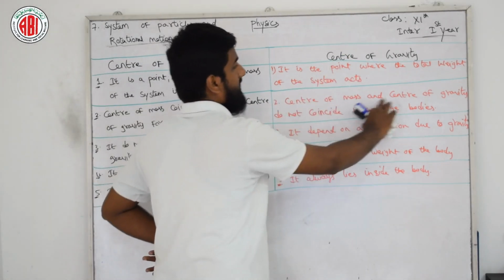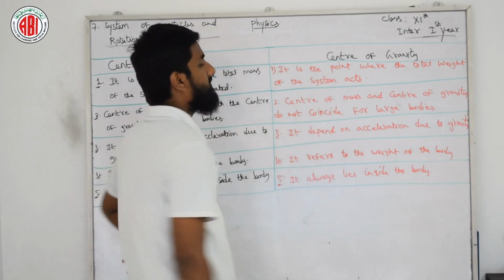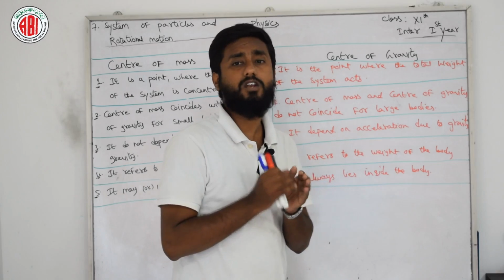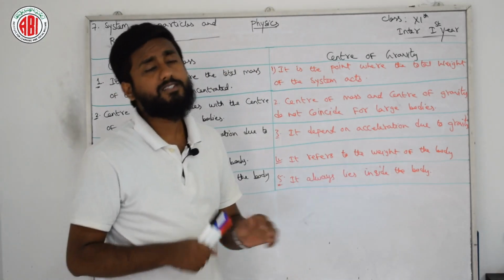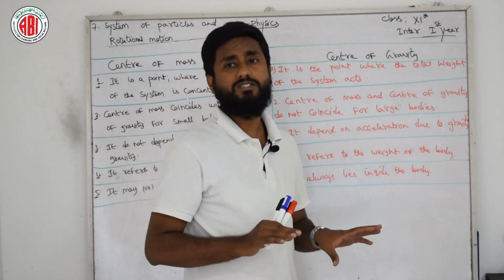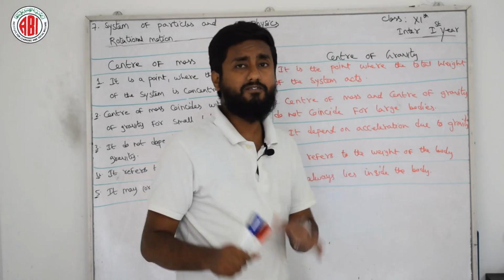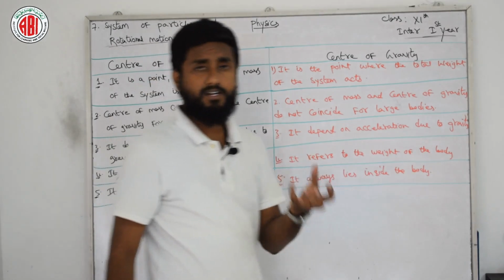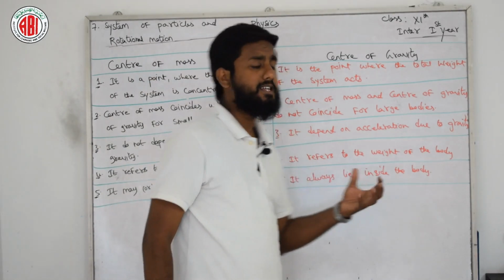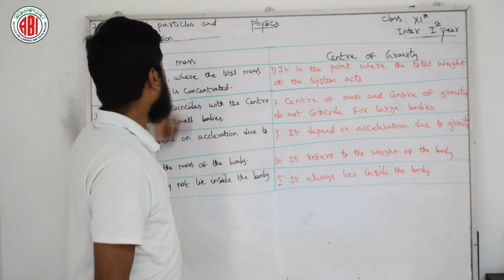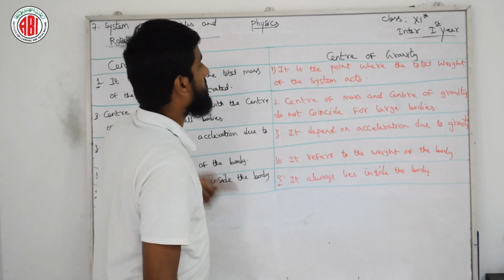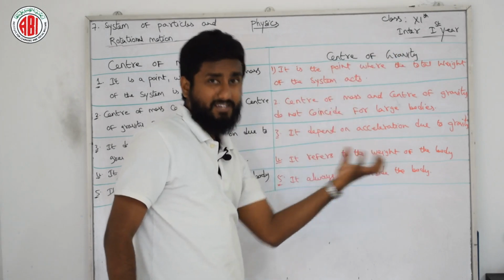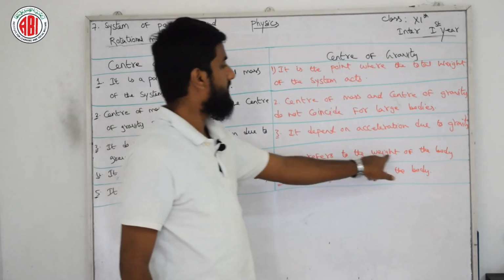Center of mass and center of gravity do not coincide for a large body. If bodies are bigger or larger in size, then the center of mass and center of gravity do not coincide. They have separate places. It depends on the acceleration due to gravity. Weight is dependent on acceleration due to gravity. In this case, the center of mass is independent of acceleration due to gravity, but center of gravity is dependent on gravity itself. It refers to the weight of the body.